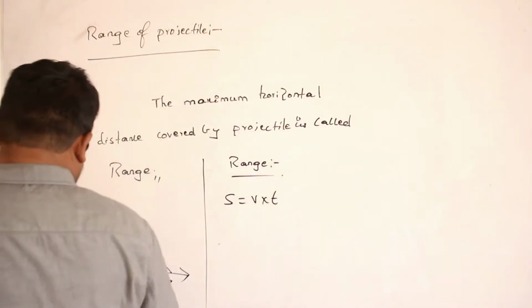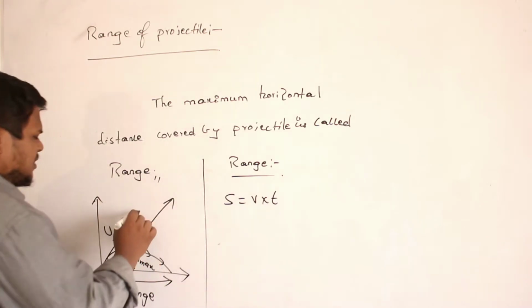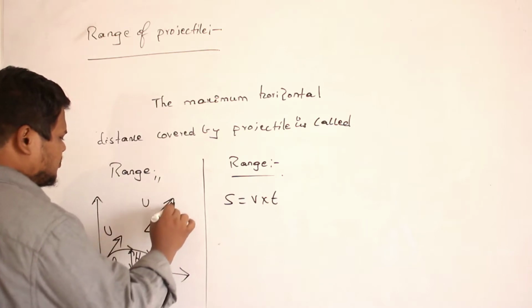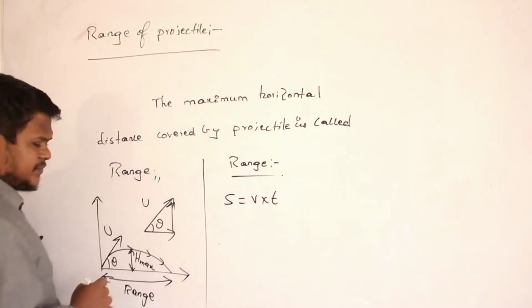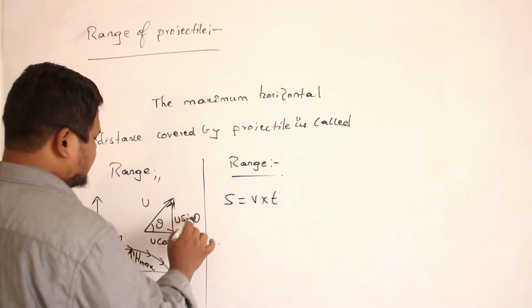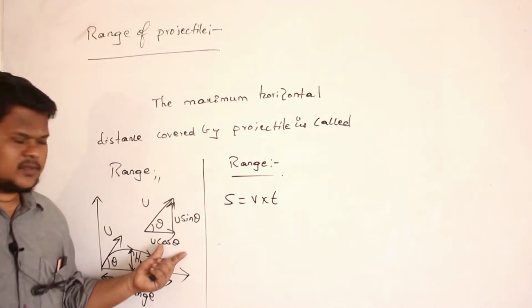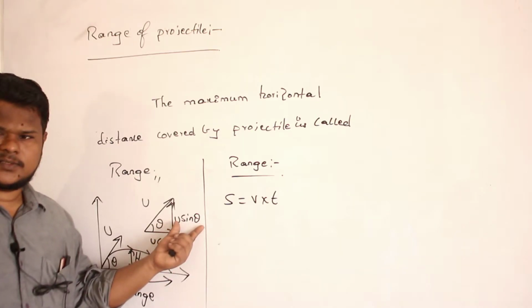Now if you see here, this is the initial velocity with which I have thrown this body. This initial velocity u, I will split into two components. So this is angle theta. This is u cos theta and this is u sin theta. The horizontal component of velocity is u cos theta. The vertical component of velocity is u sin theta.